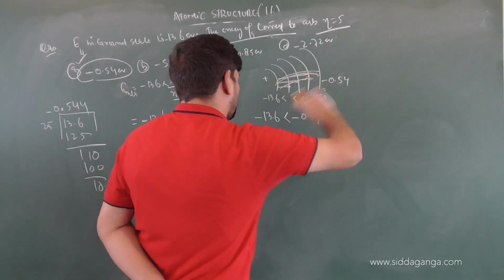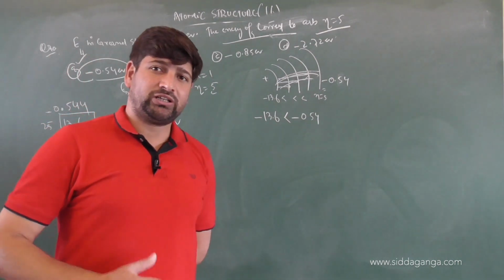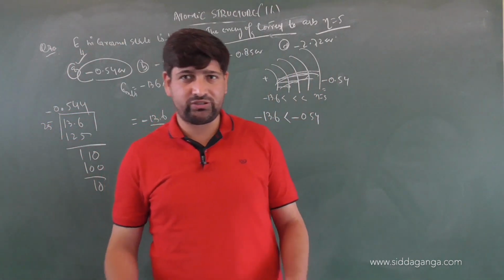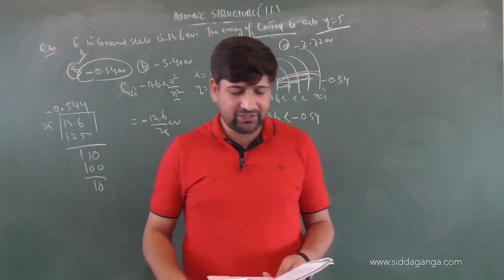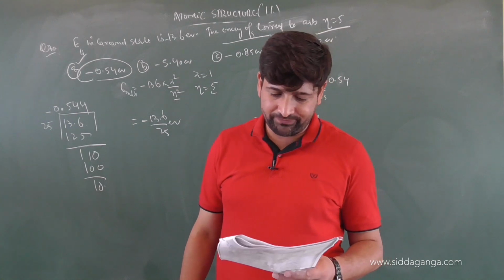This proves that as you keep going away from the nucleus, energy will keep on increasing, the losing tendency of that electron will be more, and stability will be less. We have already done these equations clearly, children. Right? Let us solve a different type of question now, not with respect to quantum numbers.